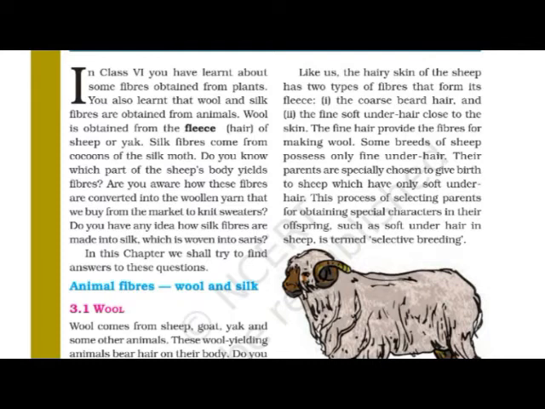See, what is selective breeding? Selective breeding is the process of selecting parents for obtaining special characters in their offspring, such as soft underhair in sheep. So this also you can underline.